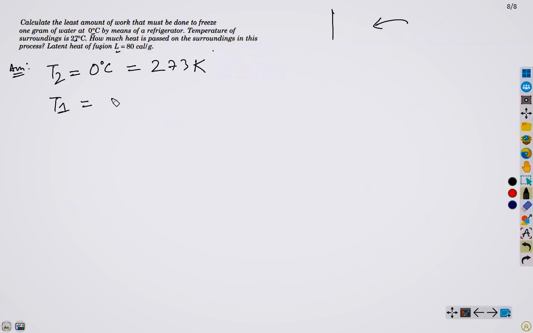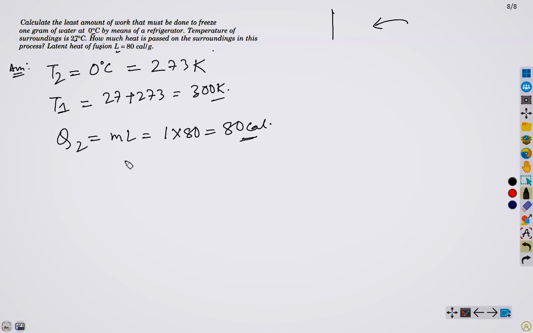We have T1 equals 27 plus 273 equals 300 Kelvin. We have latent heat equals 80, and we have 1 gram of water. Therefore, Q2 by the formula mL equals 1 times 80 equals 80 calorie, right?